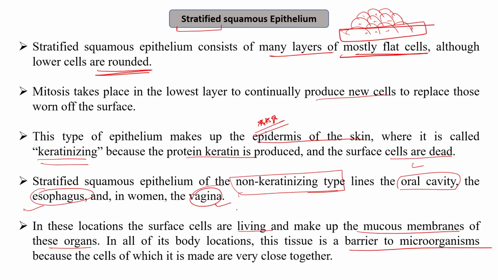So these tissues are present at sites where we have a mucus-like secretion, and the mucus, for example, also provides protection against microorganisms, because it acts as a barrier against their entry.